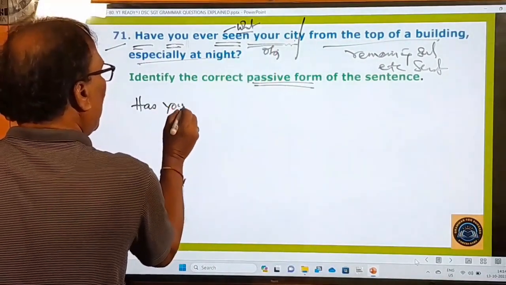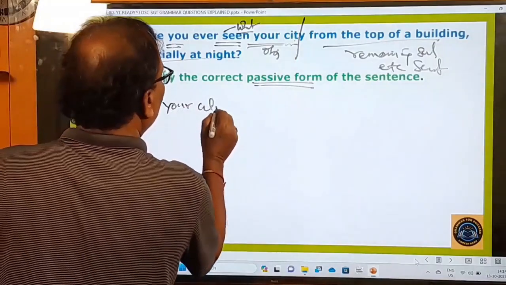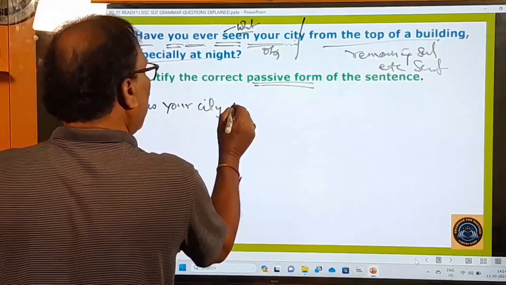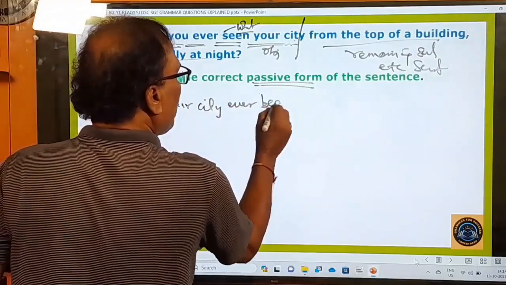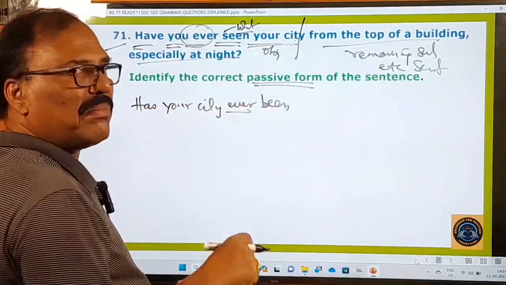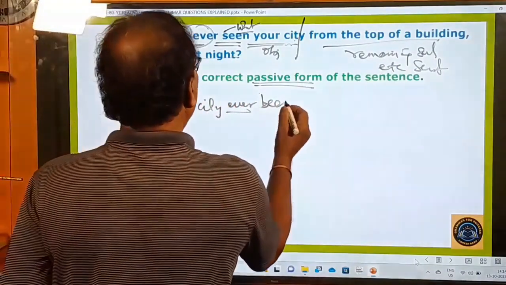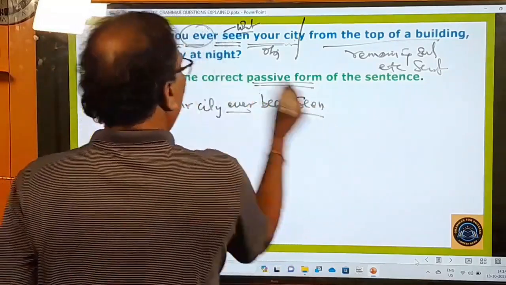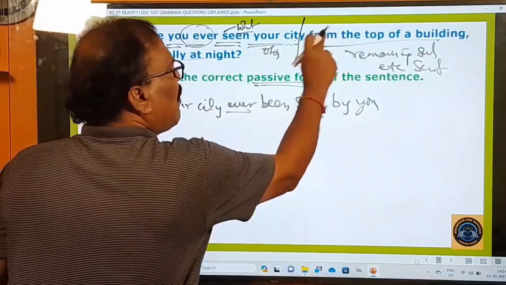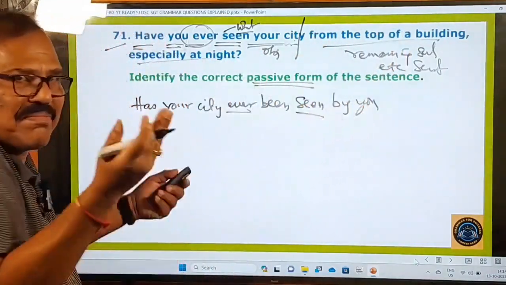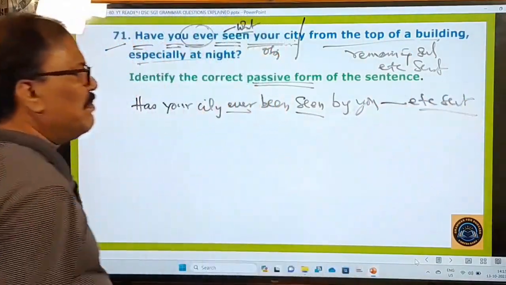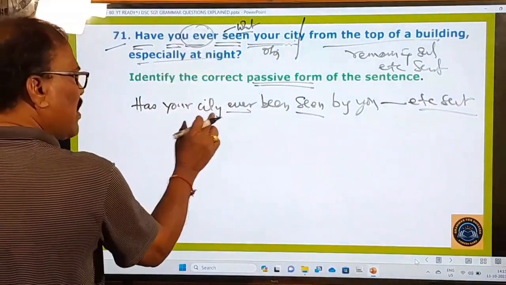Next, put your city. Have your city ever been? This ever is always used in between the helping verbs. Has your city ever been seen? And you is there. By you. Has your city ever been seen by you? From the top of a building, especially at night. The remaining sentence, etc. sentence can be used here. Okay, this is how you have to change. Has your city ever been seen by you?